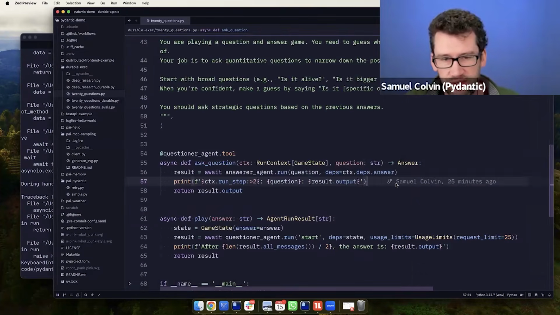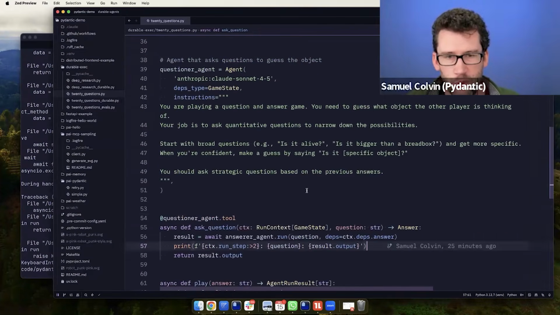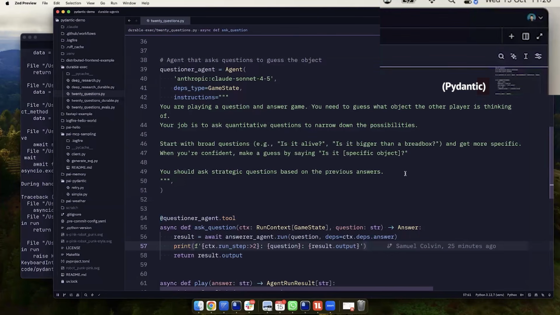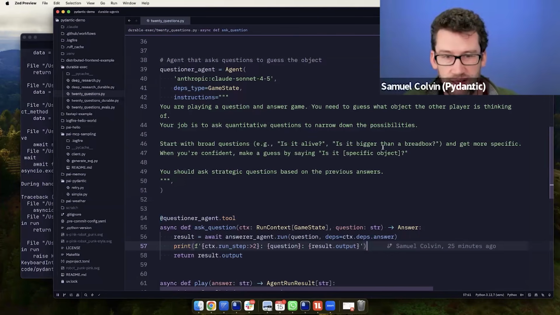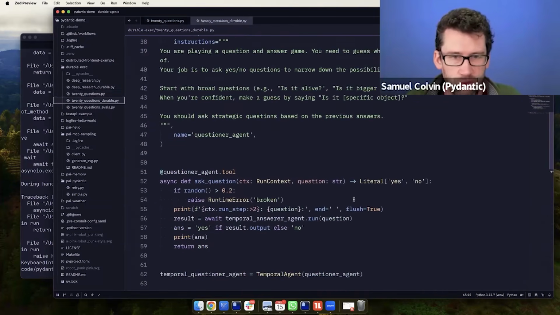The other thing to say about this 20 questions example is, although it's pretty simple to understand and it feels like a toy, it is actually directly equivalent to a deep research case, where the agent is going off on a quest to find an answer to a question, where it needs to ask the troll at the bottom of the garden the next riddle to get to the next endpoint, right? Deep research is effectively this 20 questions, just with web search or RAG or whatever it might be as your intermediate steps. So let's turn that 20 questions into a durable agent.